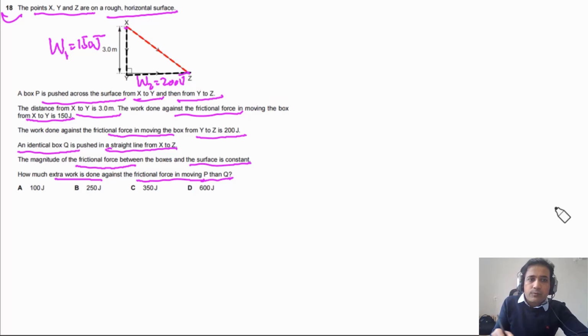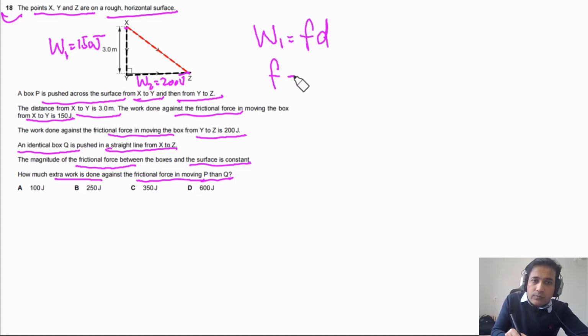As we have distance and work done, we can find the frictional force. W1 is equal to F times d, so 150 divided by 3 meters gives a frictional force of 50 newtons.